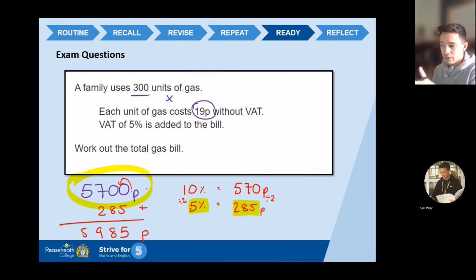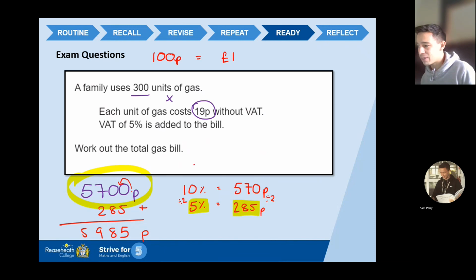Okay, now the thing is, I would say leave your answer as that, because in the exam or in the question it doesn't say give your answer in pounds. Okay, it just says work out total gas. Well, technically that's right. However, if we want to make it a bit more real life, you're not going to give someone a bill of 5,985p. That might confuse them a bit, and you might not get paid the right amount. Right, there are 100 pennies in £1.